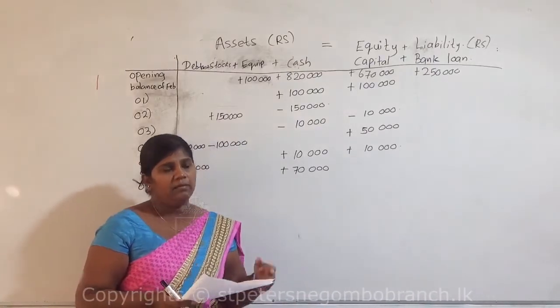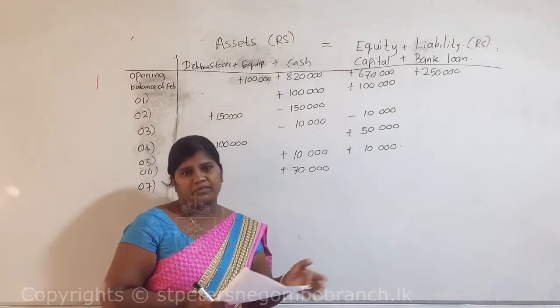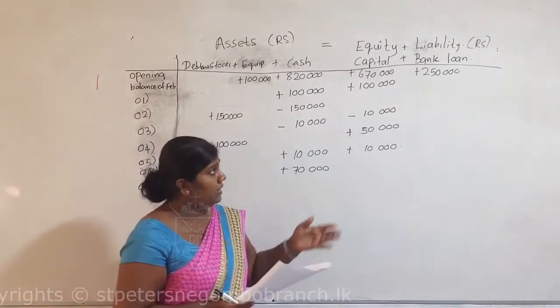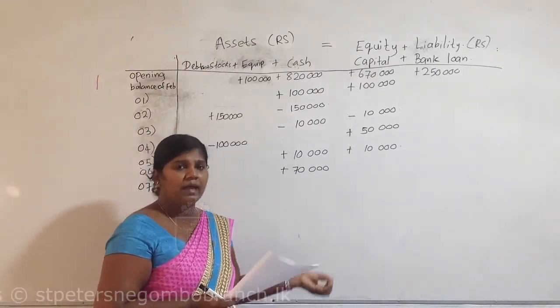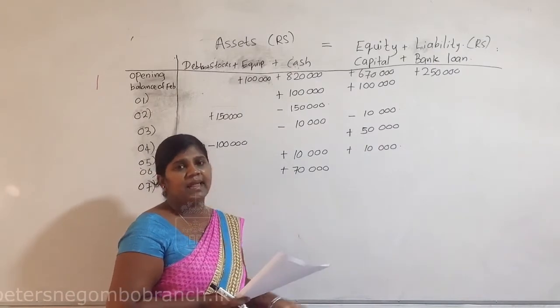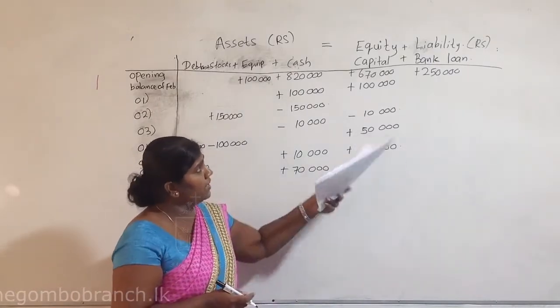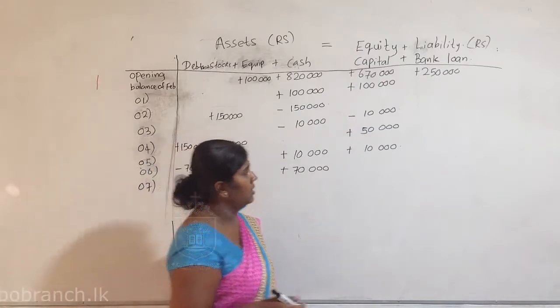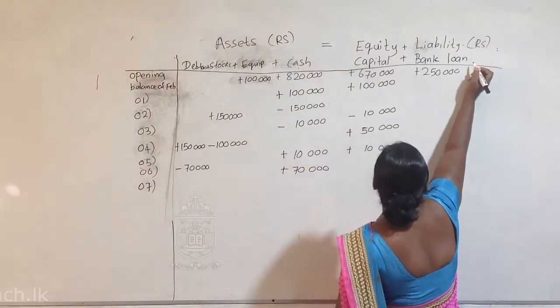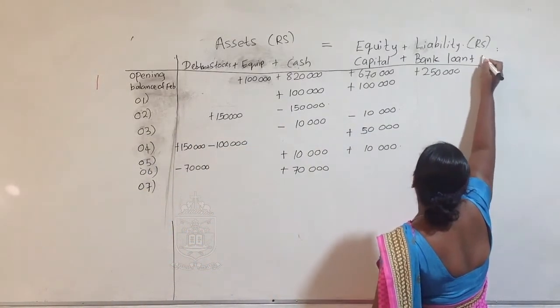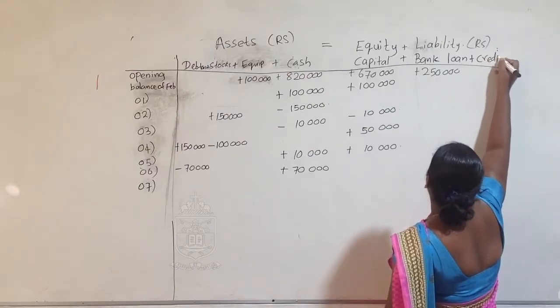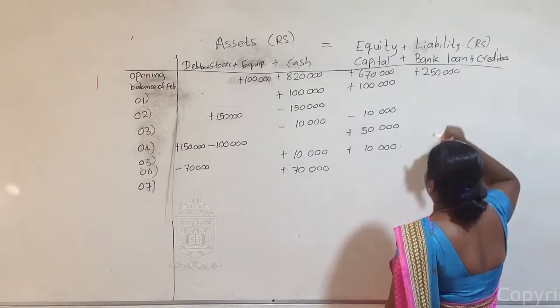So at that time, creditors will be created. Creditors are liabilities, they will be represented as a liability. So you should classify it under liability. So here another liability increases, creditors.